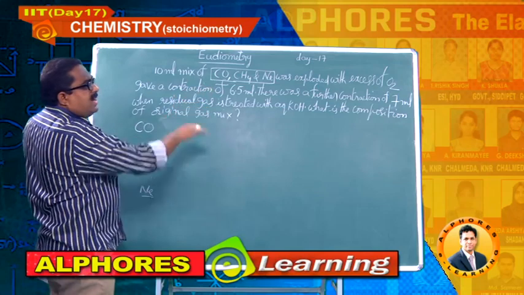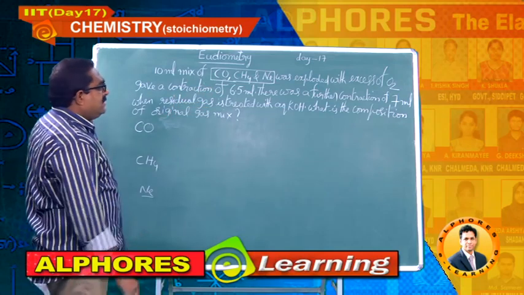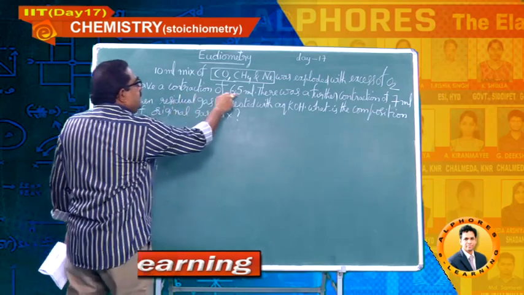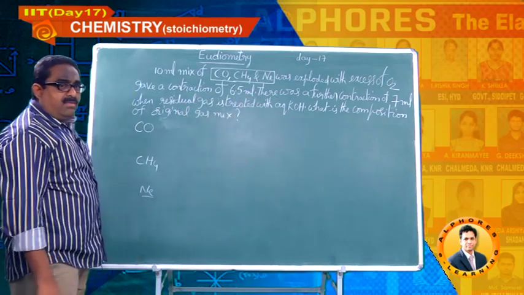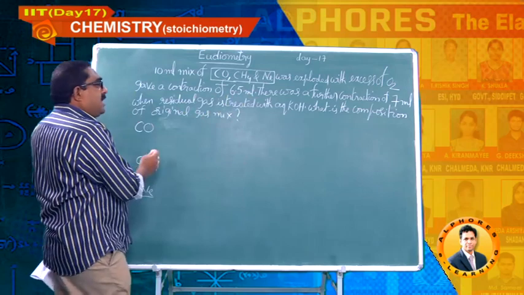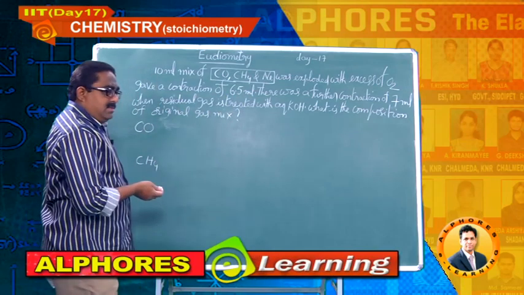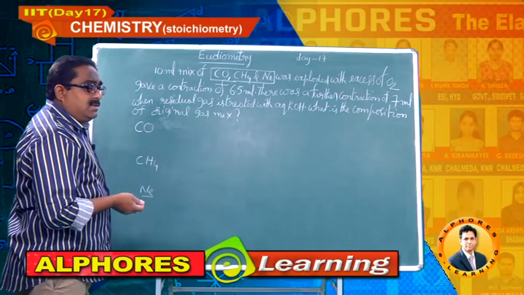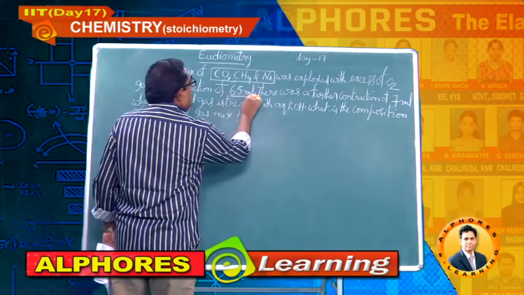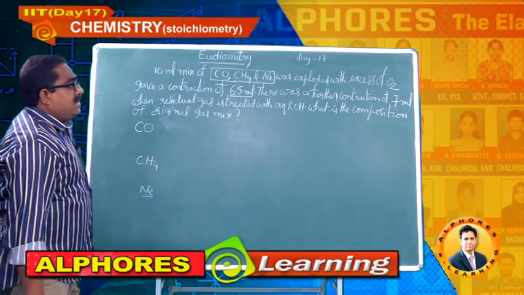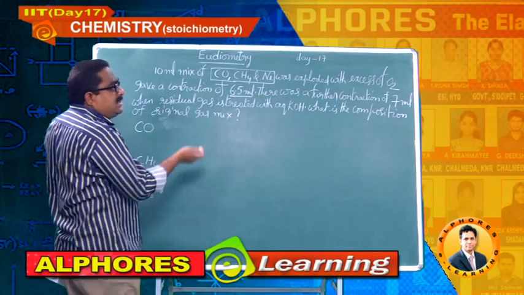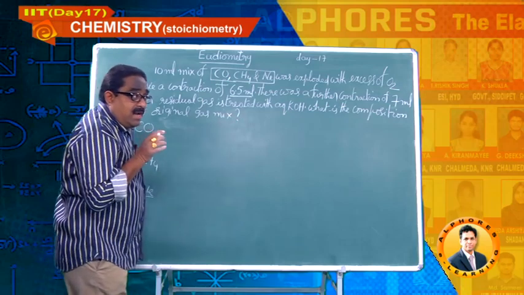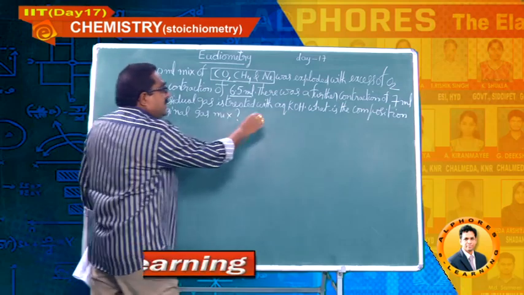And after that, what exactly has been given? A contraction of 6.5 ml means that for the combustion reaction, there will be a volume contraction after combustion by 6.5 ml. And a further contraction of 7 ml when that final mixture is passed through KOH.